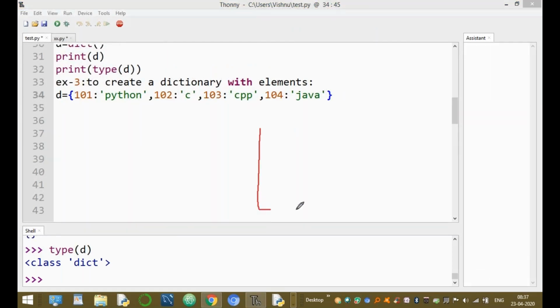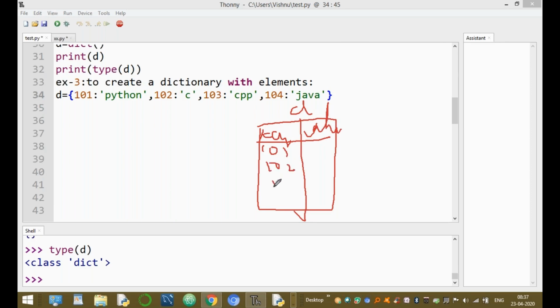Now D is a dictionary. It is divided into pairs, each with a key and a value. The keys are 101, 102, 103, and 104, and the values are Python, C, CPP, and Java.